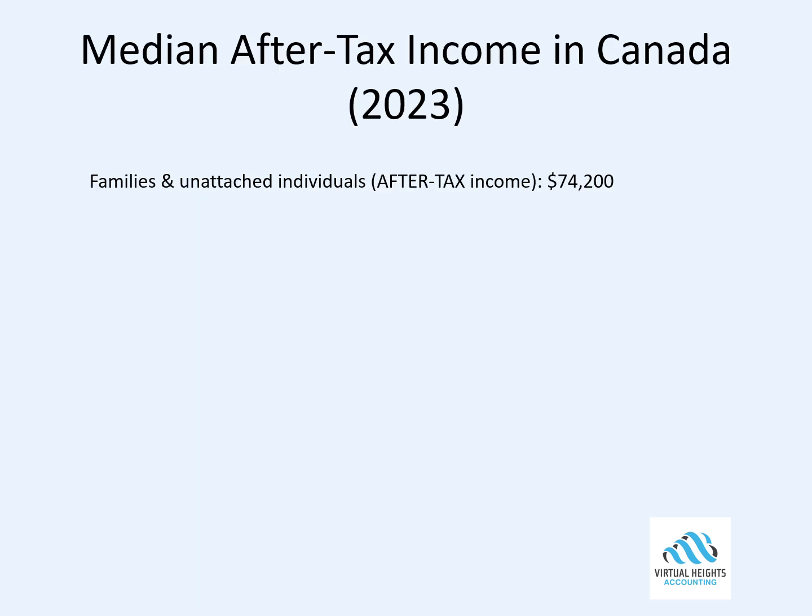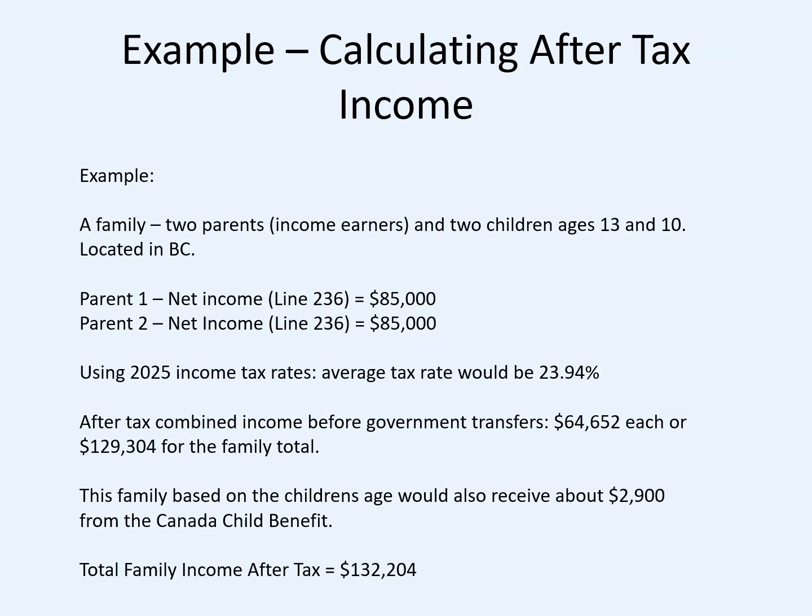So let's get into it. The median after-tax income in Canada for families and unattached individuals, so after-tax income specifically is the definition we just went over, is $74,200. Before I get into what that really means too much, I want to do an example. The example will walk you through calculating after-tax income.